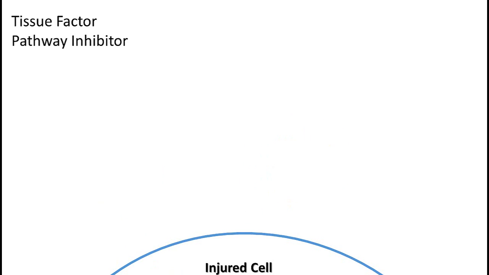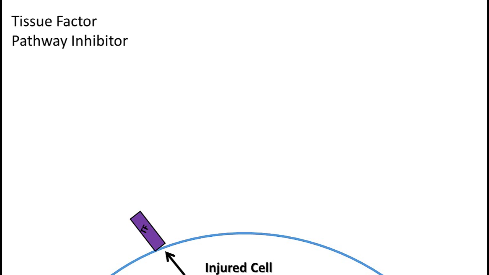Well, the body can't prevent an injury from occurring entirely, but it can dampen its response to that injury. Let's watch this process again in the presence of tissue factor pathway inhibitor, which is a molecule produced by healthy endothelium to prevent coagulation.